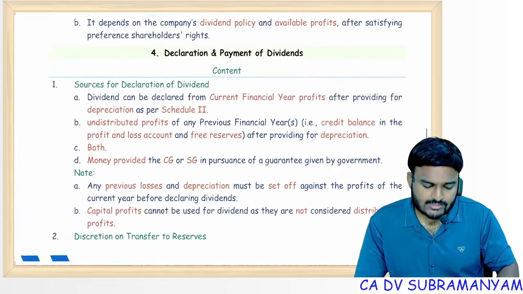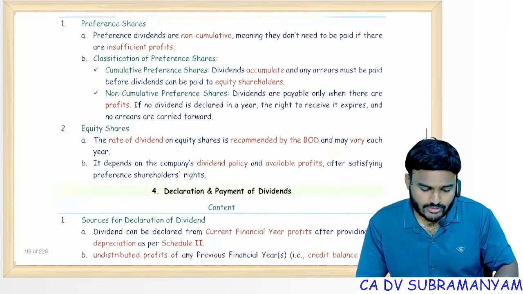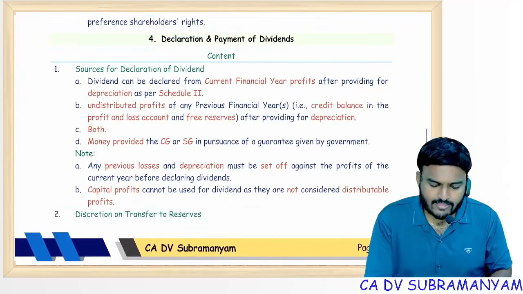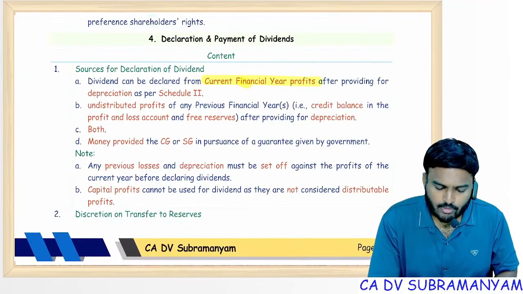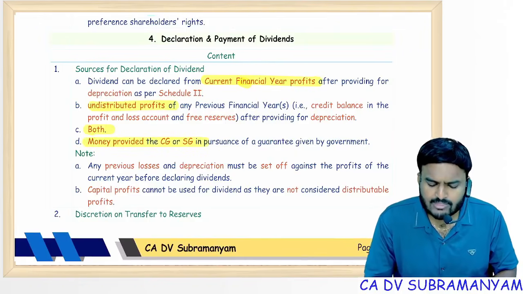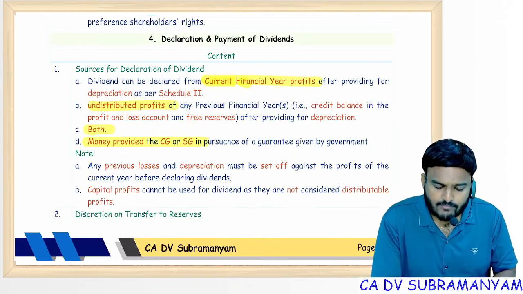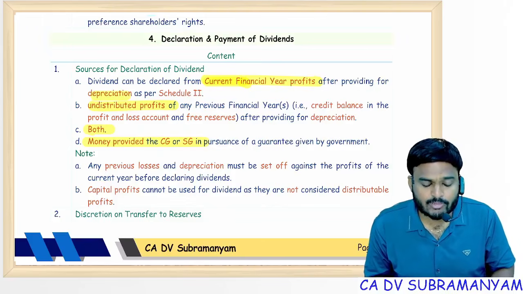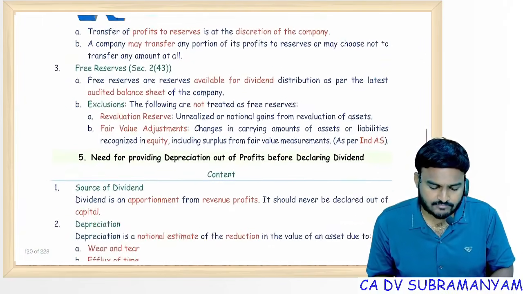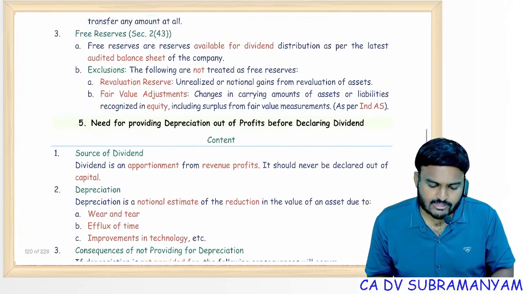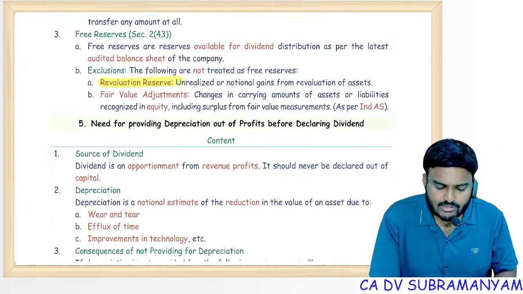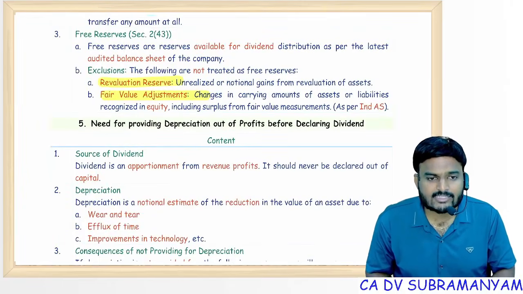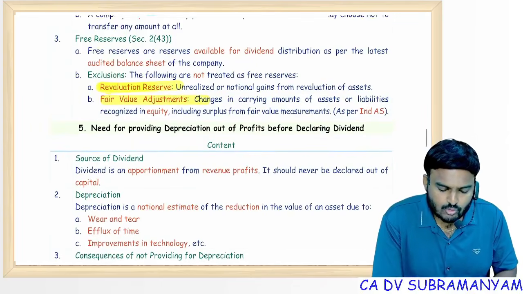My sources for declaration of dividend, but before that, interim dividend also we will see. Sources for dividends: current year profits or accumulated undistributed profits or both, or money provided by CG or SG. But do these profits mean profits after depreciation or before depreciation? After depreciation. Free reserves exclude revaluation reserve and exclude fair value adjustments. Free reserves exclude these two amounts, remember.